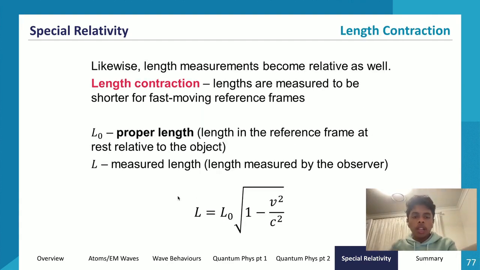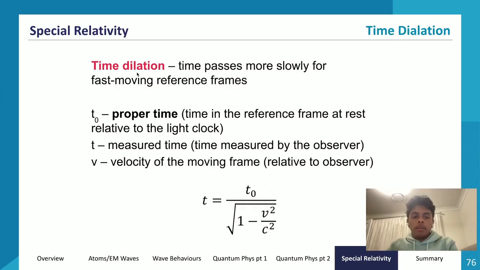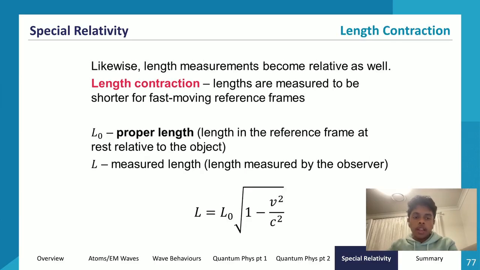We also have now length contraction. Time becomes relative for different frames of reference. In the same way, length also becomes relative. So we have length contraction. Let's say we can see outside, so we're not in a hollow white cube, we're in a clear white cube, right? So we can see the outside world. The faster I go, the more contracted the outside seems to be.